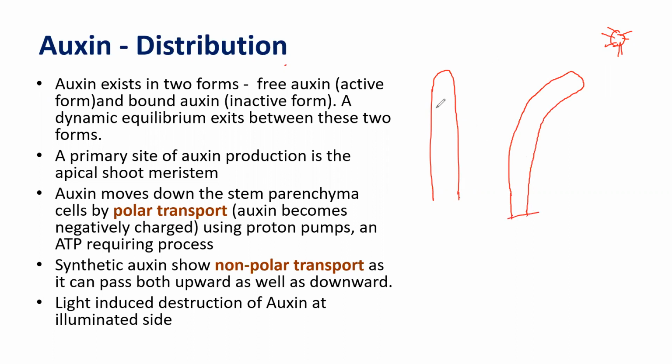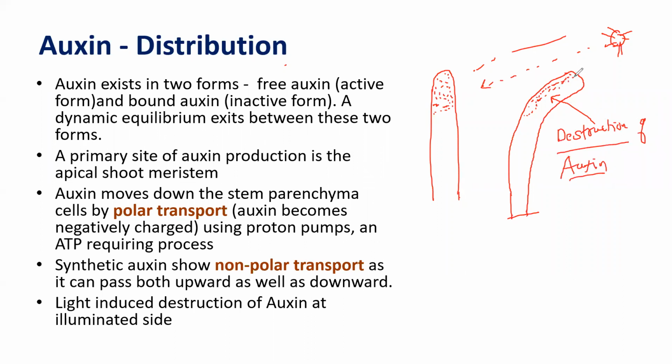Now, why is the bending happening? Because initially the amount of auxin is almost equally distributed over the entire portion. The moment light falls on it, what happens? At the lighter side, there is a destruction of the auxin. So auxin is present only at the darker end. At this end, there is a destruction of auxin.